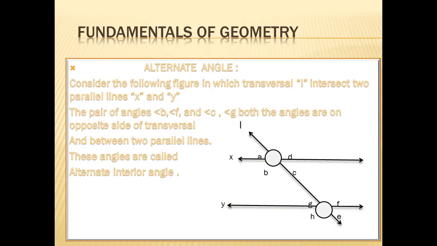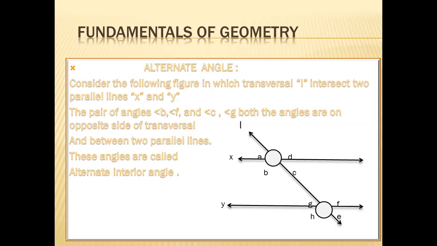B and F. Give the conclusion to the figure. Where is B and where is F? They both are on opposite sides of the transversal and they are not on the same parallel line. B and F,